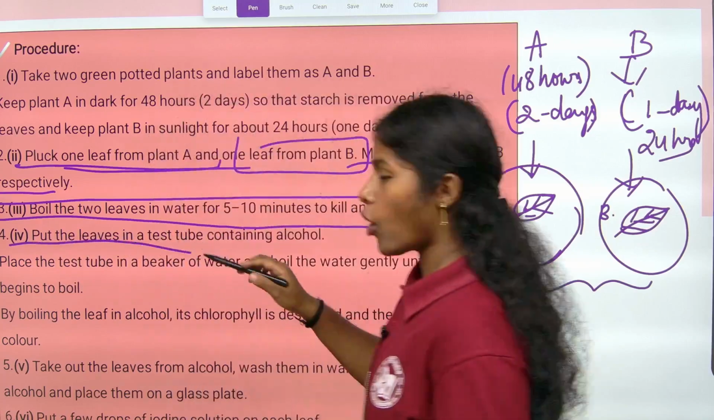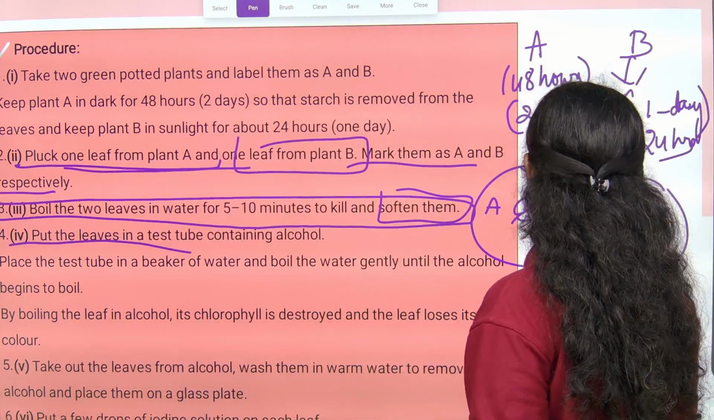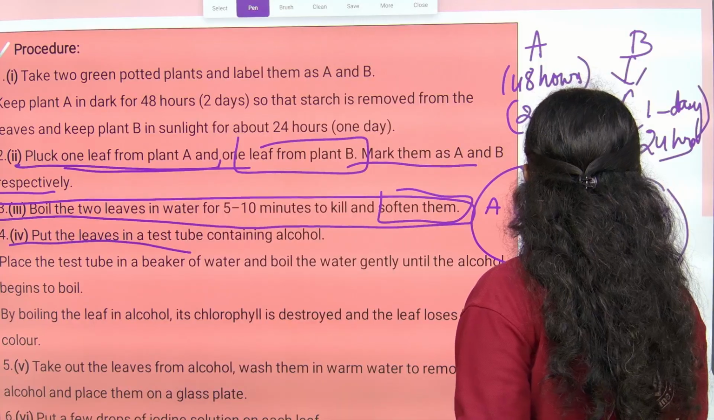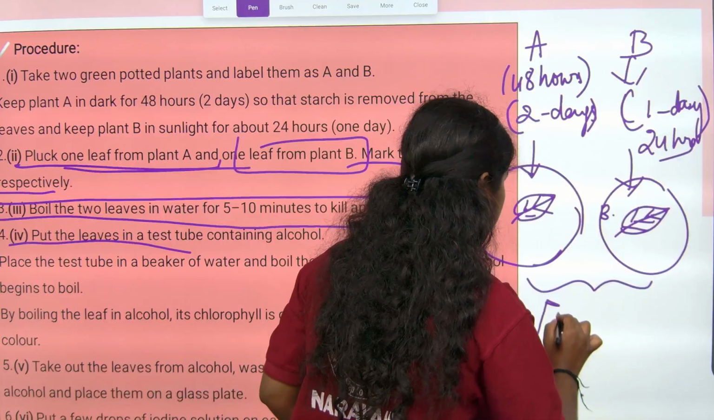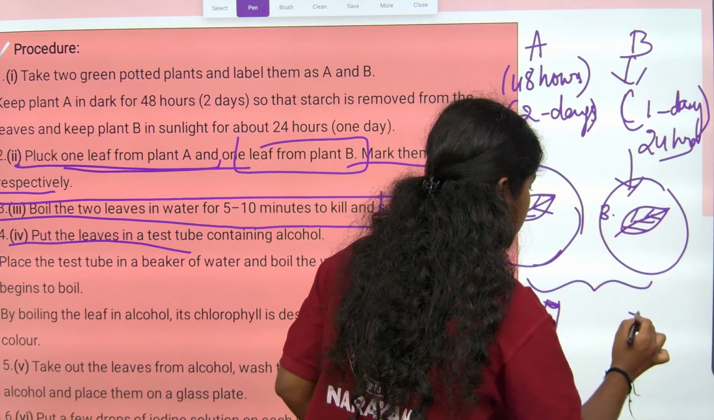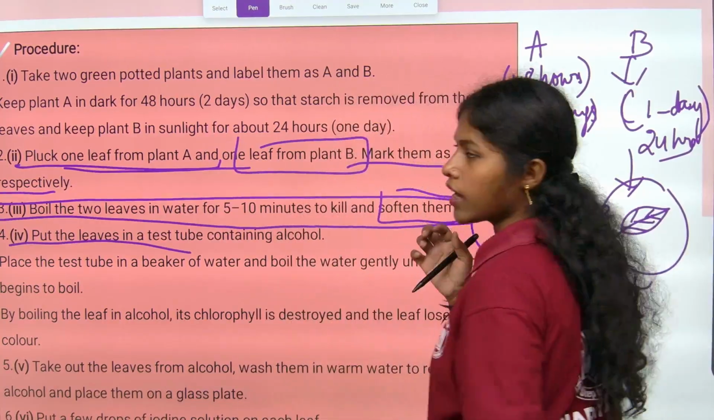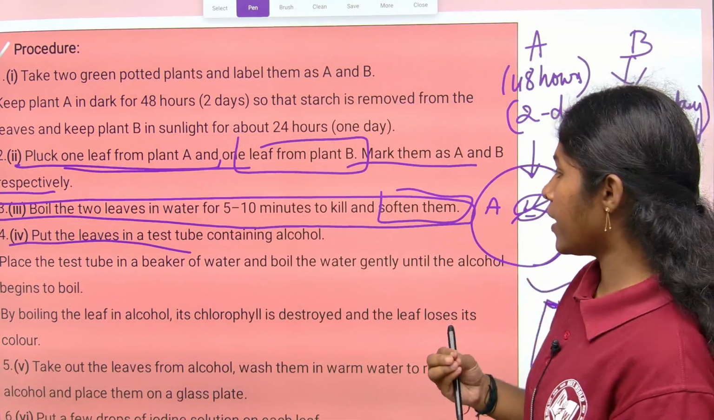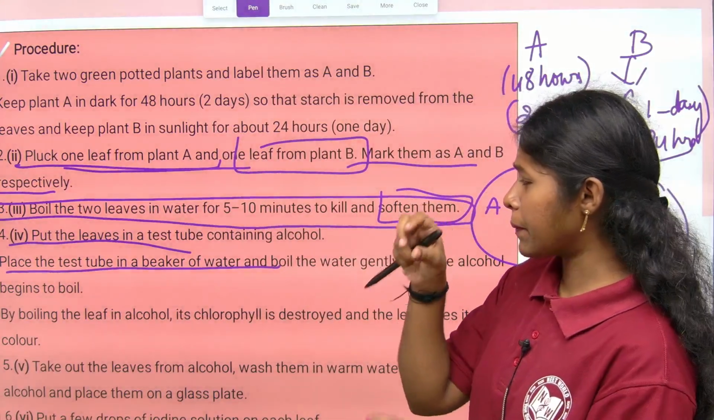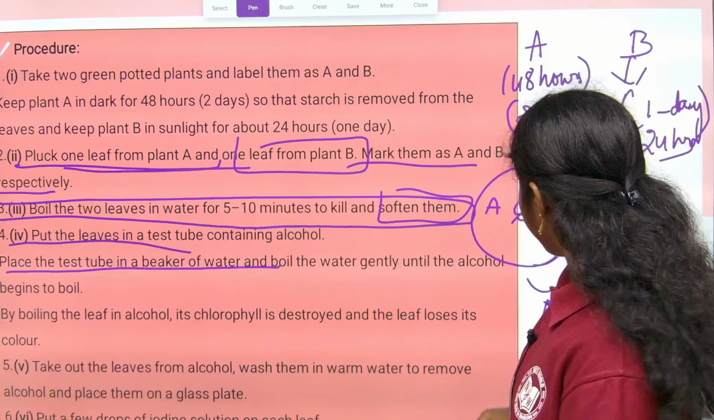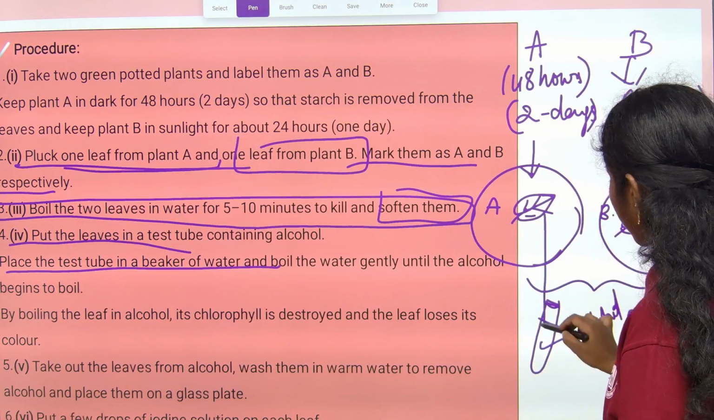Then after boiling them, put the leaves in a test tube. I will show you, children. The test tube is made up of glass. So keep those leaves in a test tube, right? The test tube should be filled with alcohol. Then you have to keep these leaves in it.